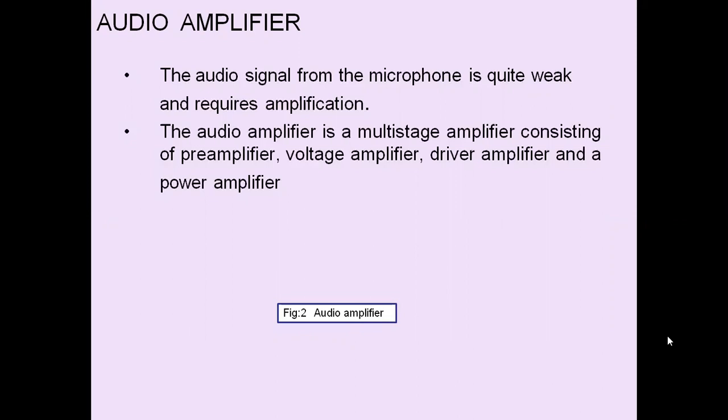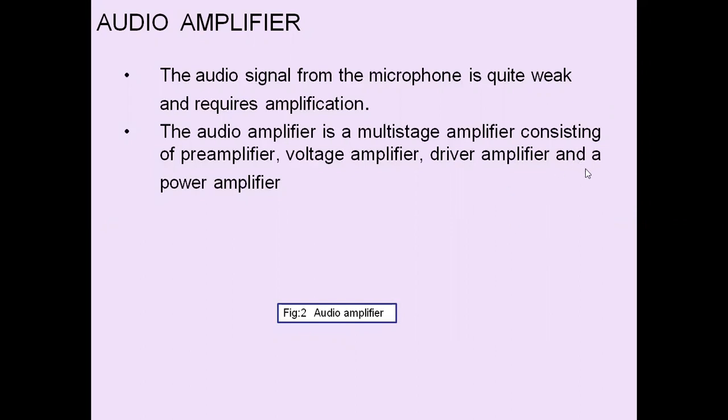First block is the preamplifier, where the output of the microphone is connected to the voltage amplifier with the help of the preamplifier. The sufficient voltage level is increased. Then the output of the voltage amplifier that cannot be directly fed to the modulator, we require impedance matching, and hence voltage amplifier output is applied to driver amplifier for providing impedance matching.